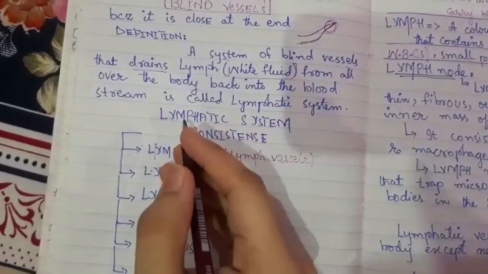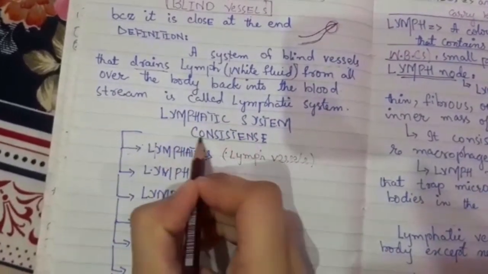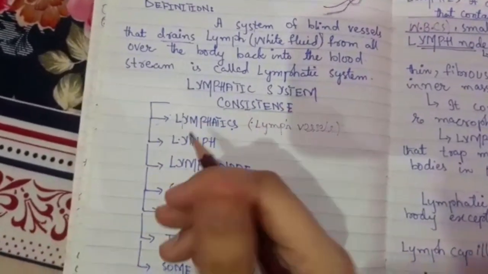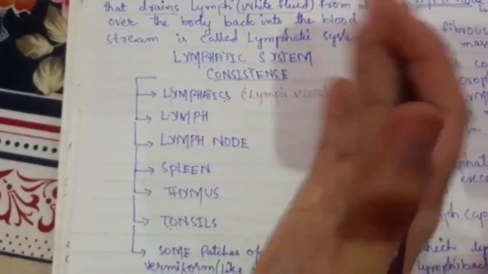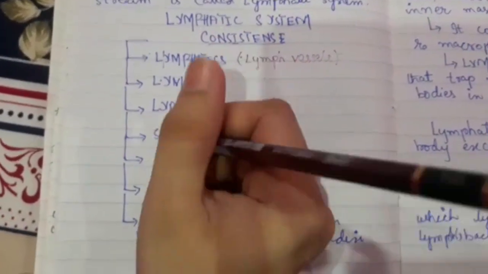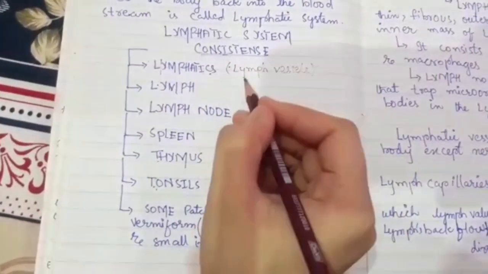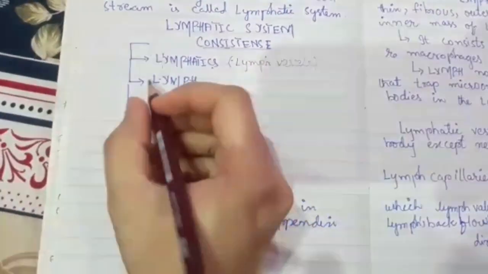Now we have to understand the constituents of the lymphatic system. What are the components through which this whole lymphatic system is made? Number 1 is lymphatics, also known as lymph vessels or blind vessels.